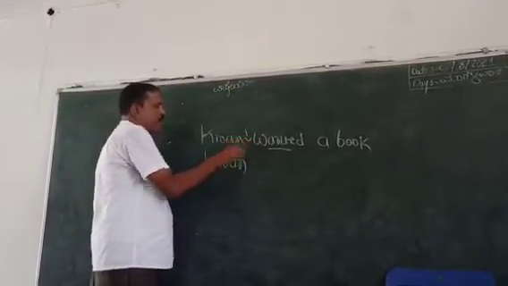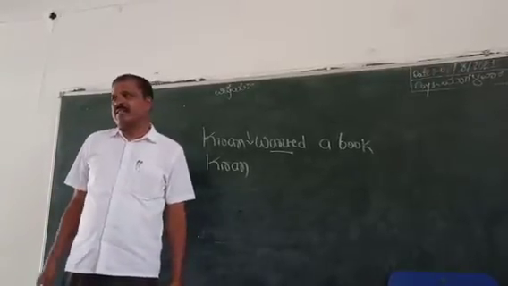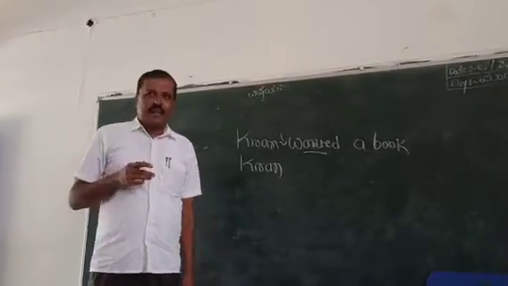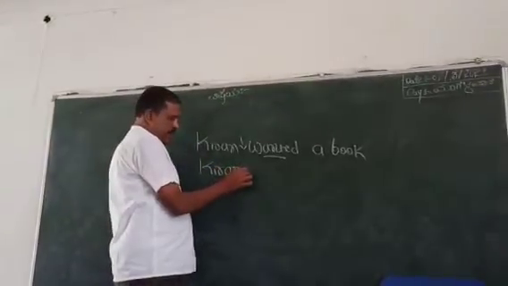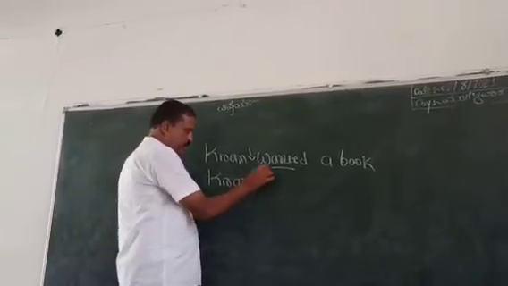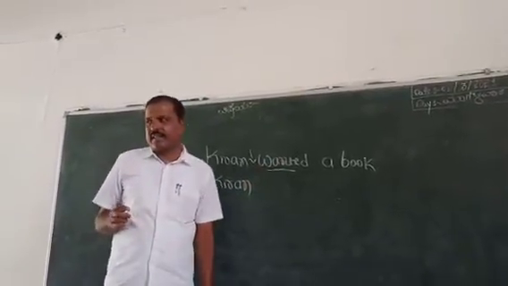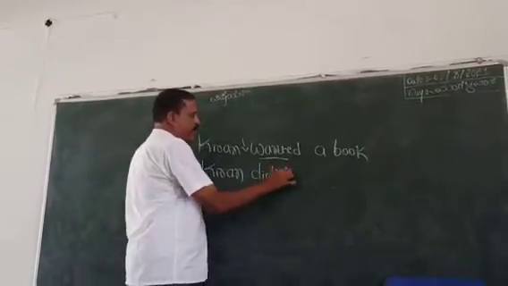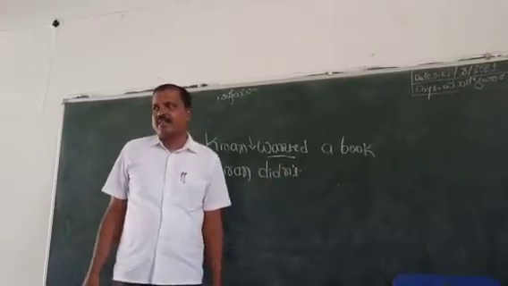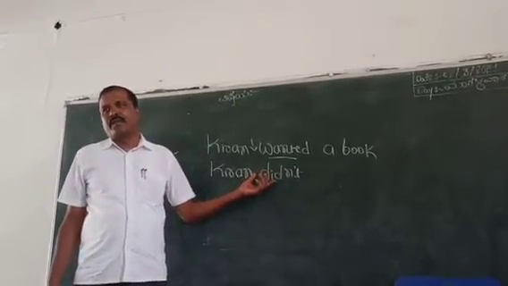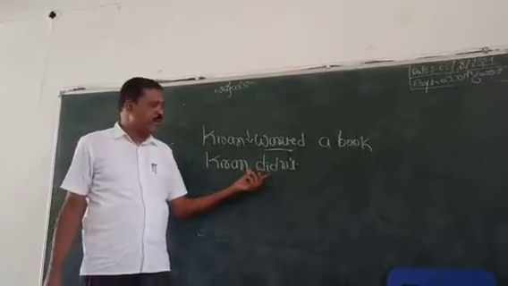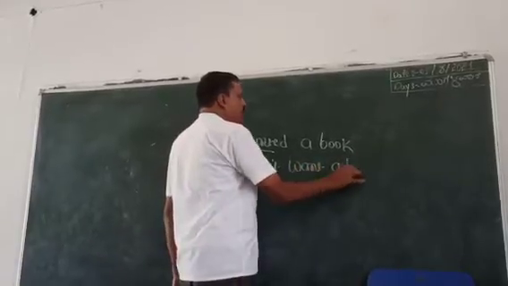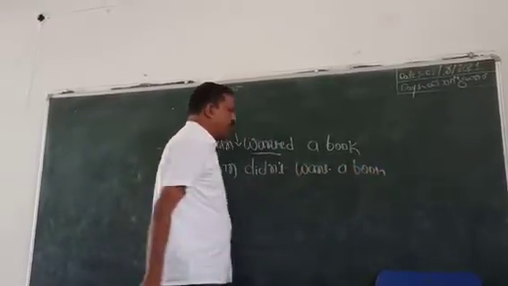Then Kiran. So here there is no helping verb. The sentence is in simple present tense or simple past tense. After the subject, use the to do form. Do, does are used in present tense, did is used in past tense. After did, use the word not. Here I write the short form of did not. What is the short form of did not? Didn't want a book.